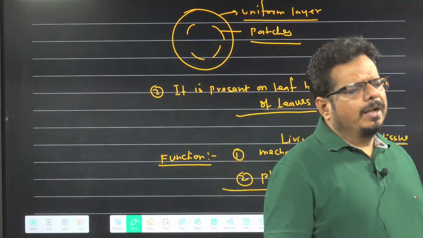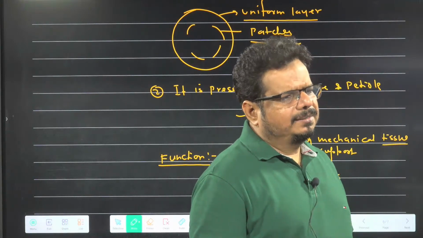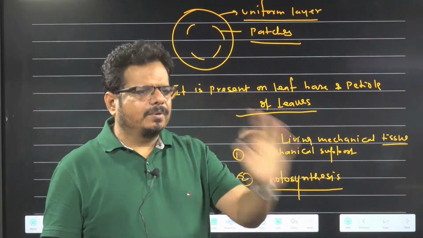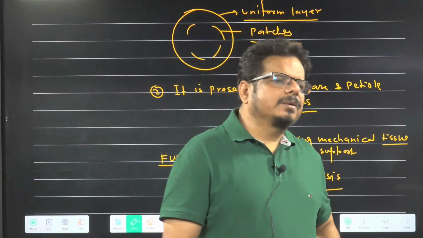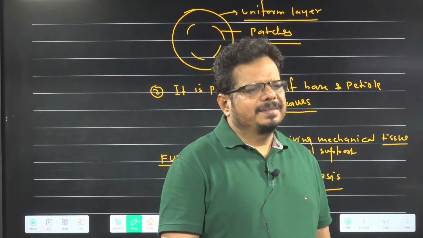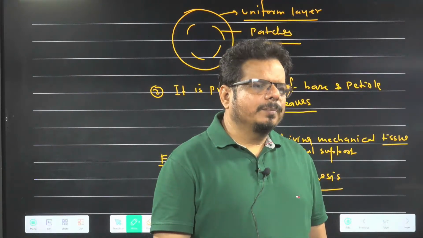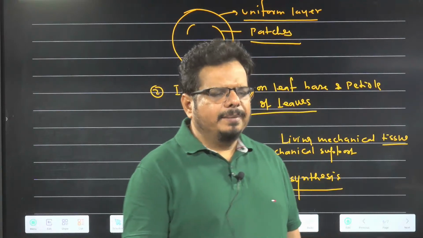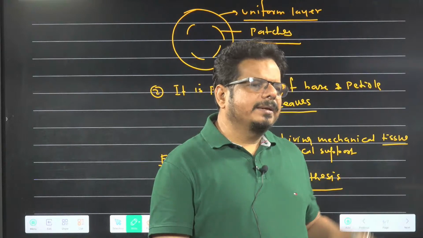So you got about collenchyma. What are the key points in collenchyma? Two to three things you please don't forget from here. First thing, intercellular space is absent in collenchyma due to deposition of cellulose, hemicellulose and pectin, mainly pectin. Second thing, where it is present.